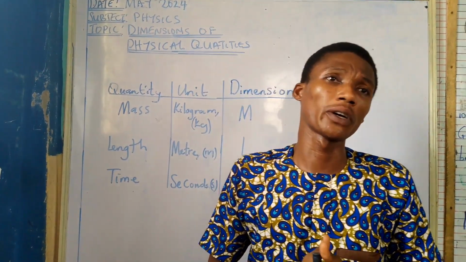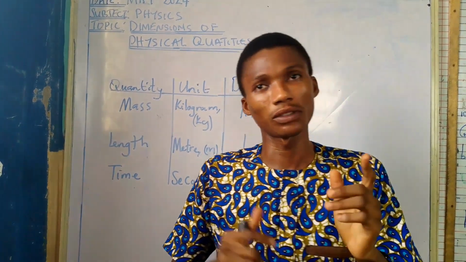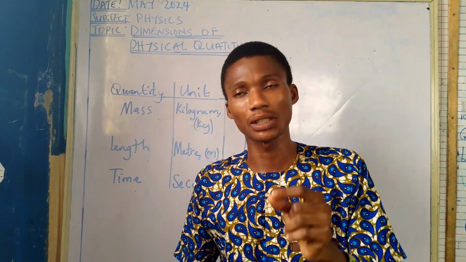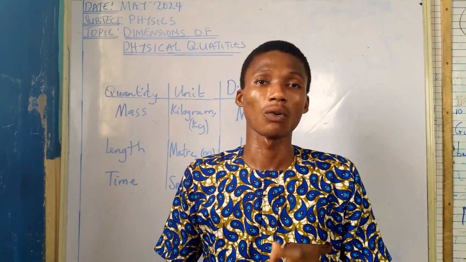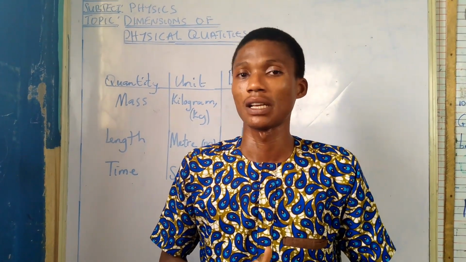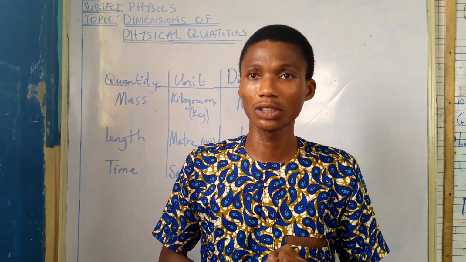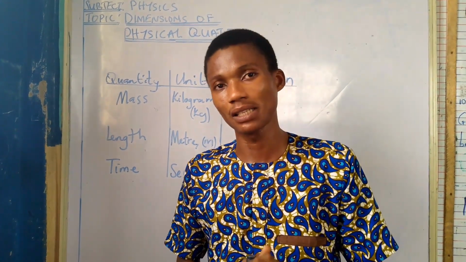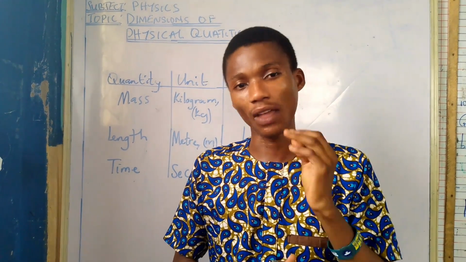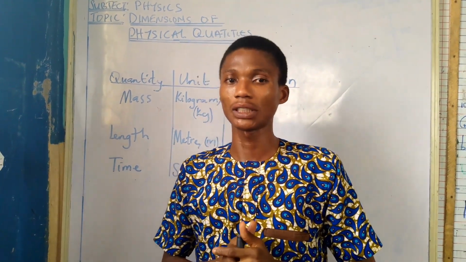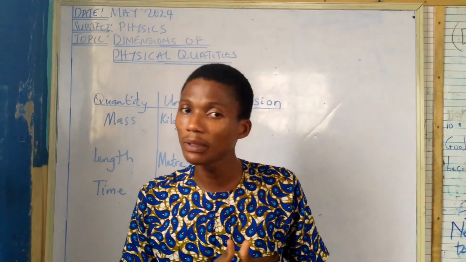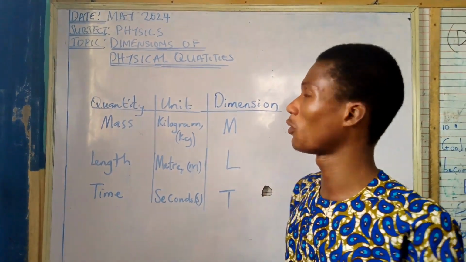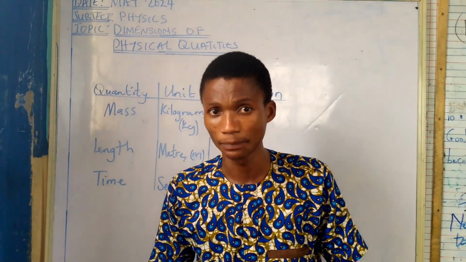Now, you shouldn't forget, from our previous class, fundamental and derived units, I need you to understand that the three basic quantities in physics are the quantity of length, the quantity of mass, and the quantity of time. Those three quantities are the basic quantities in physics. Okay, how can we define the dimension of a physical quantity?